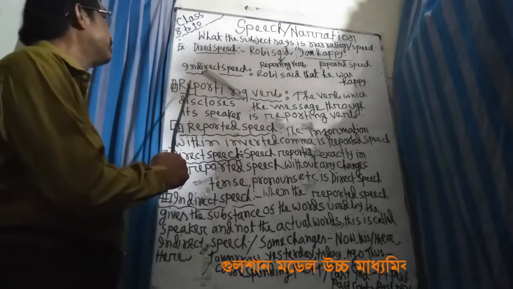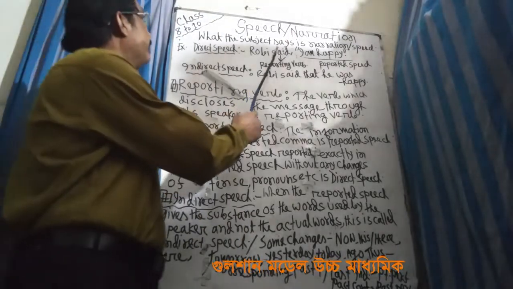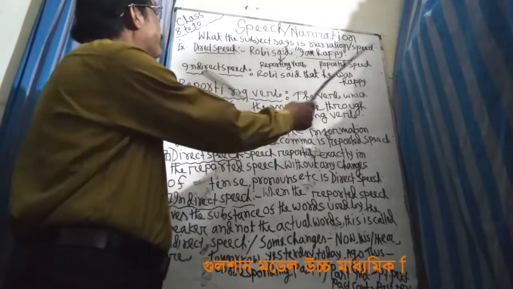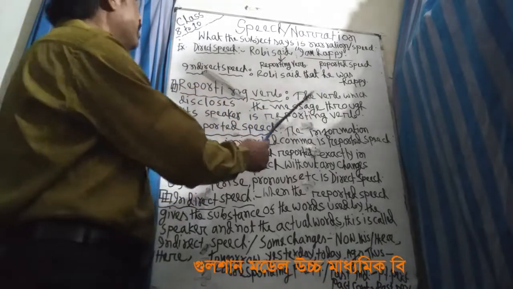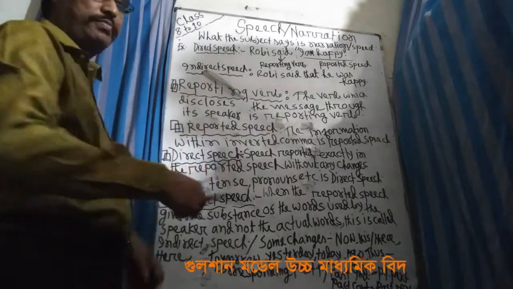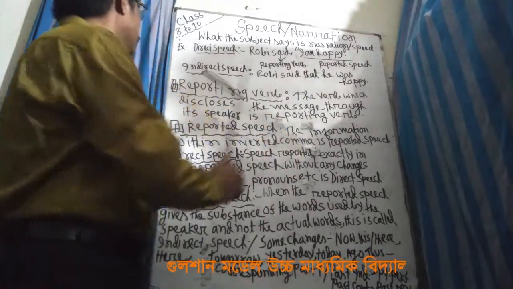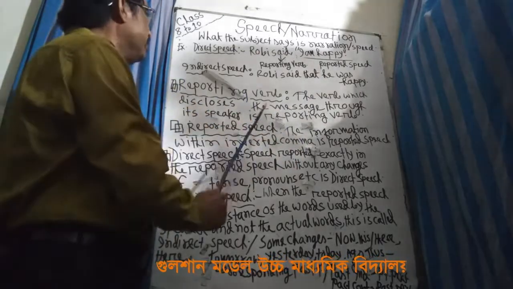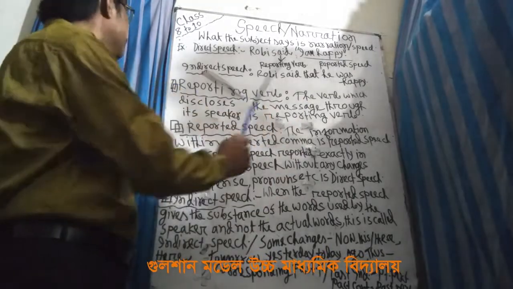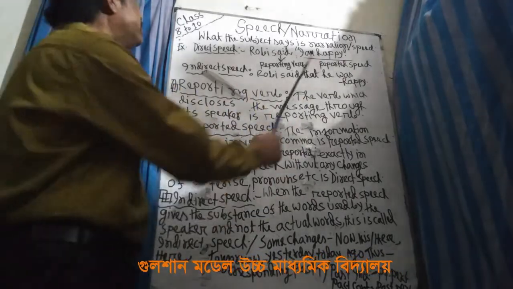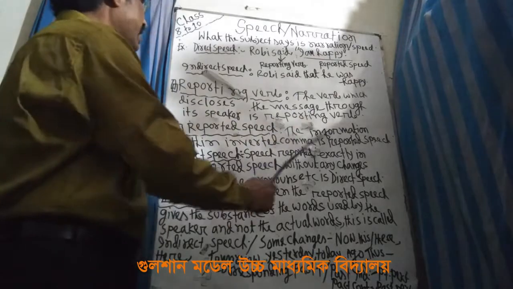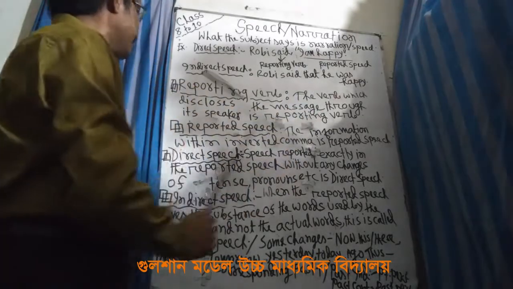We have definitions also. These are the reporting verb and the reported speech. What is the reporting verb? The verb that discloses, means expresses, the message. What is the message? I am happy. The speaker is Robbie, and said is the reporting verb. The reported speech is the information: I am happy.